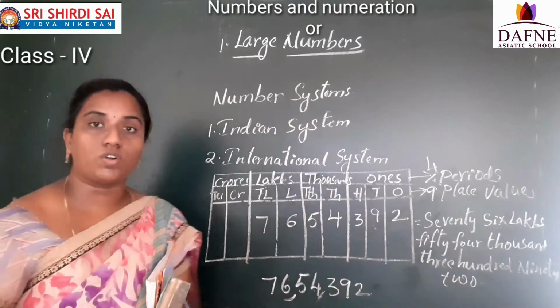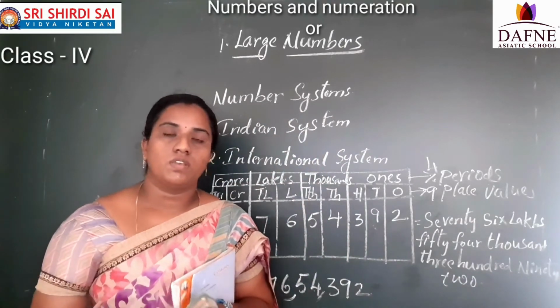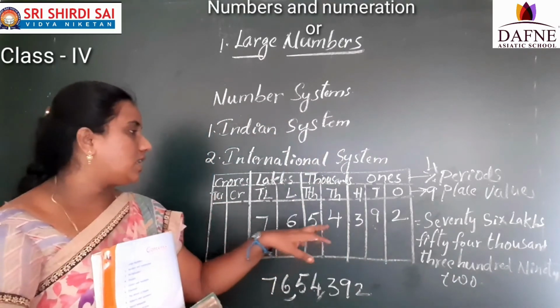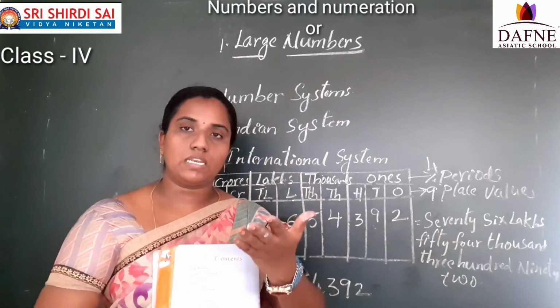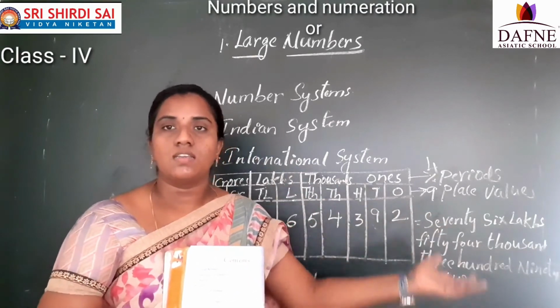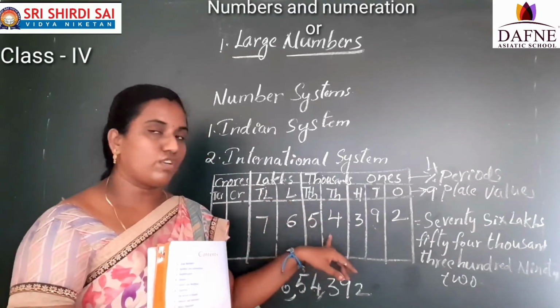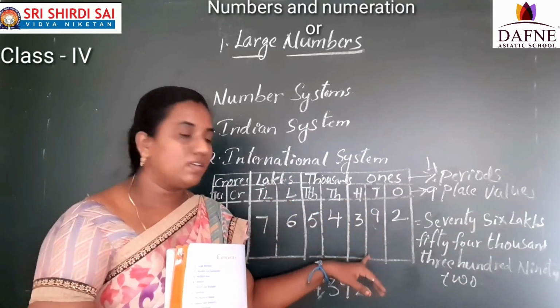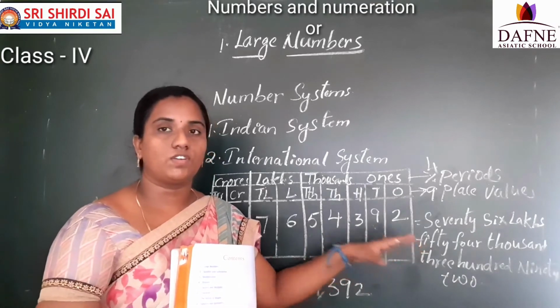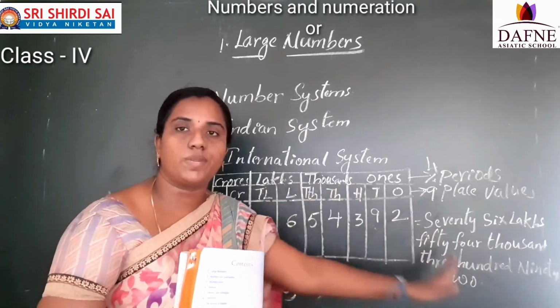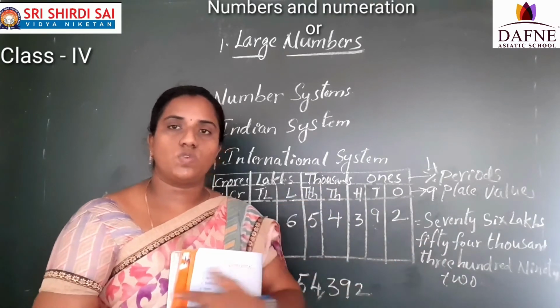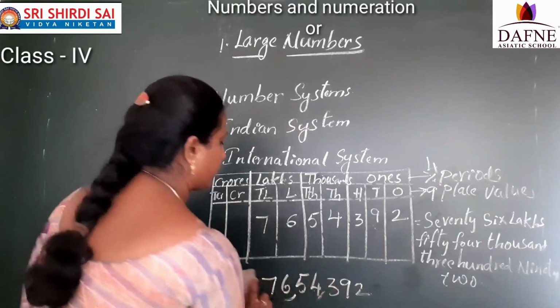Have you understood how to write the number name also? So okay, now once see how we are reading, the same way we are writing. That's it. So I am reading like 76 lakhs 54,000 and 392. I am reading like that. In the same way I am writing here also. So we are going for the next topic.